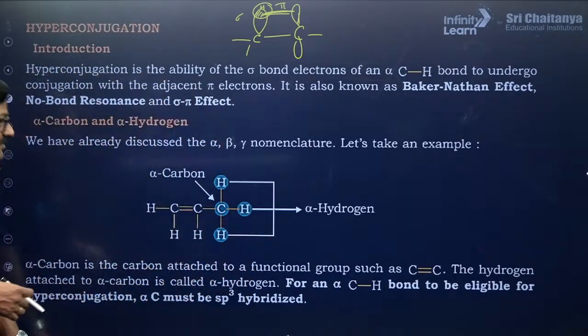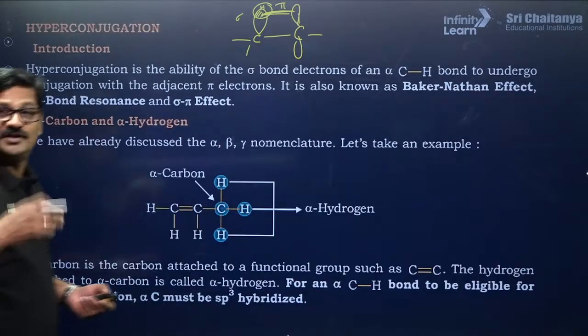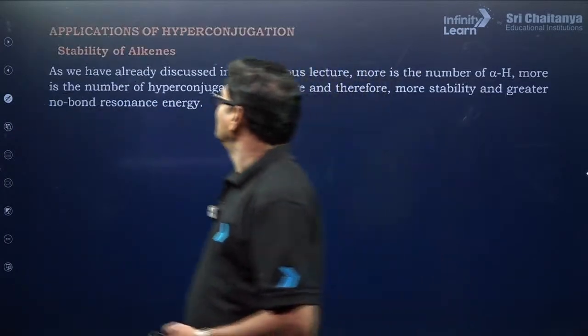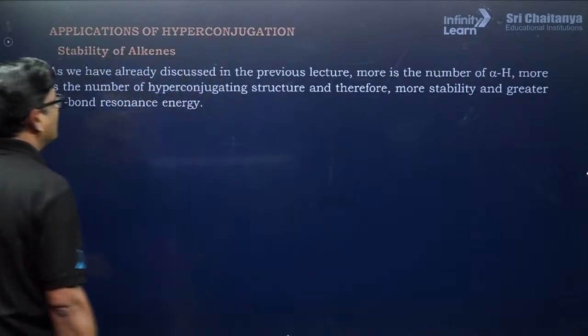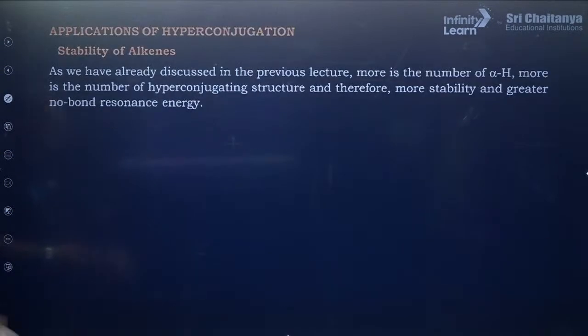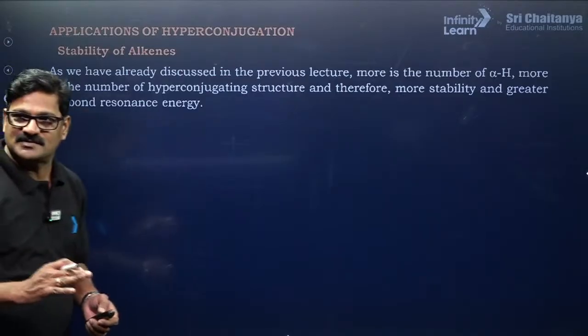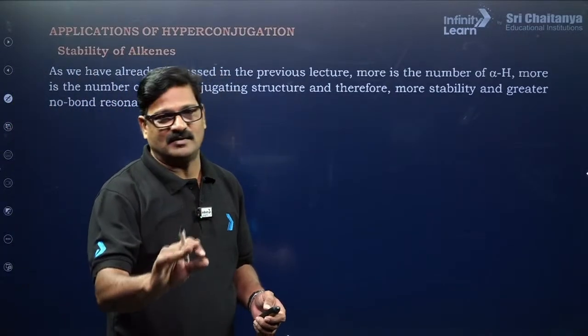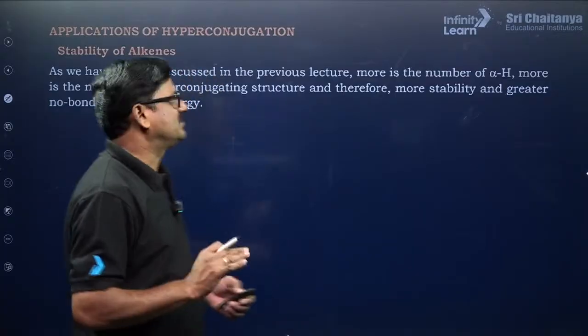I don't want to give you such resonating structures; you need not even draw these structures. Okay, so application: stability of alkene. The more the number of alpha hydrogens, the more the hyperconjugation and the more the stability.